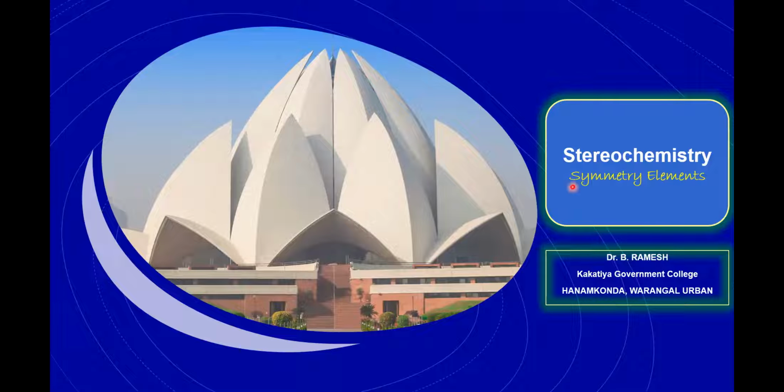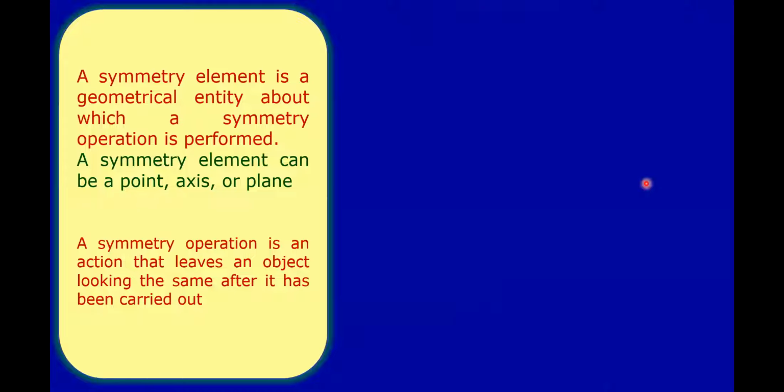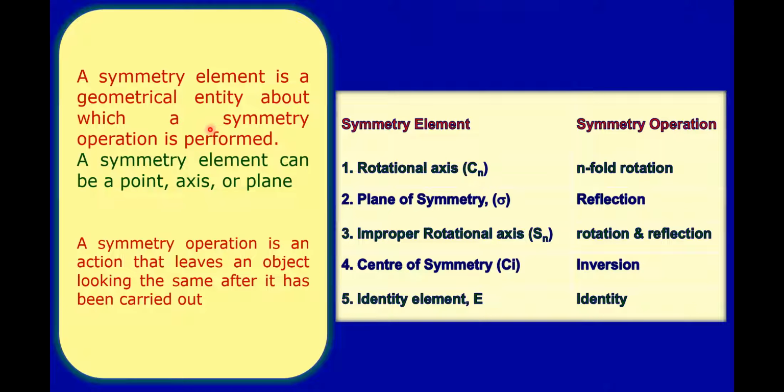Let's focus on symmetry elements. A symmetry element could be a point or an axis or a plane. It is a geometrical entity about which a symmetry operation is performed. And a symmetry operation is an action that leaves an object looking the same after it has been carried out.